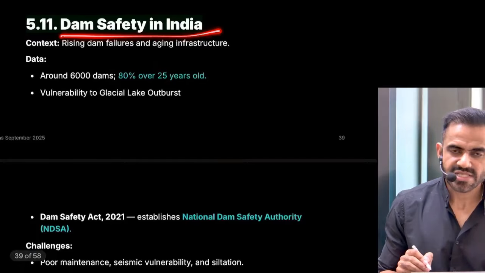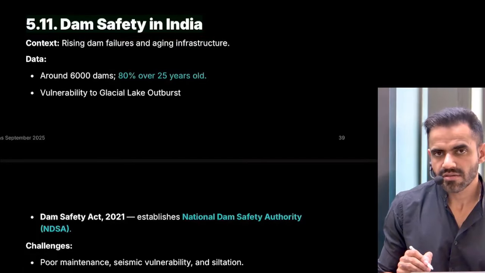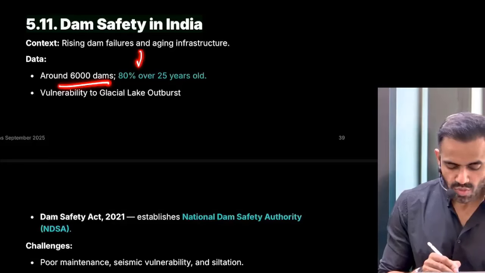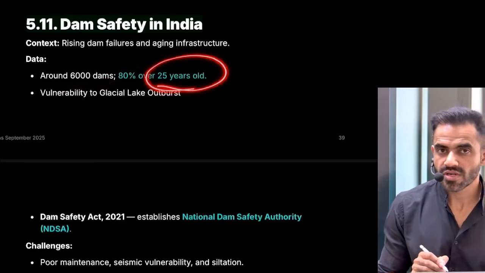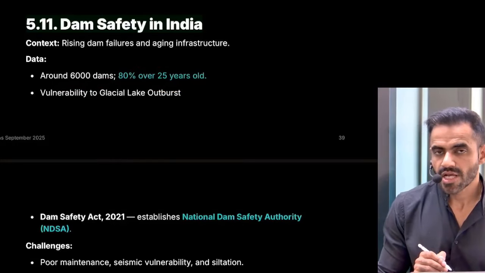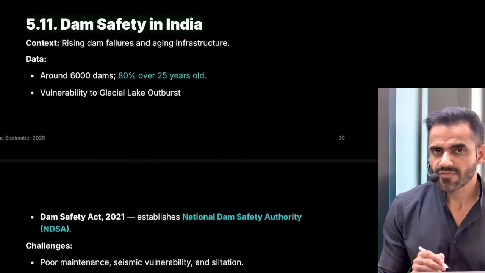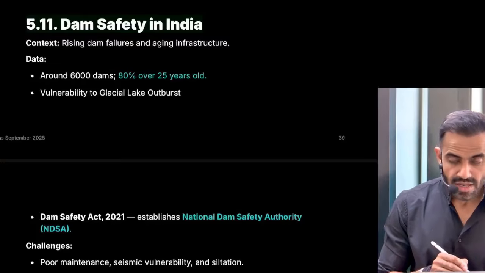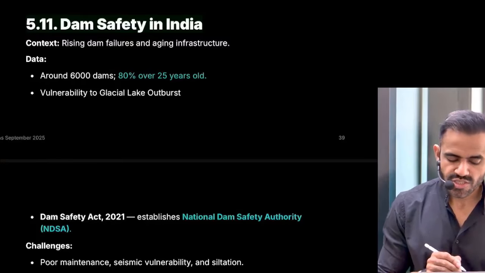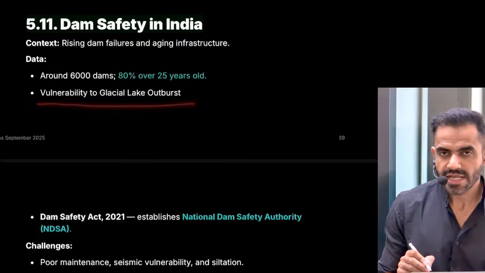Next is related to dam safety. See, in our country, roughly 6,000 dams are there, but more than 80% are 25 years old. That means they are in quite old condition. So we need to make sure that they are repaired on time so that we can prevent any kind of disaster because of it. Because of their old structure, they are quite vulnerable to glacial lake outburst.